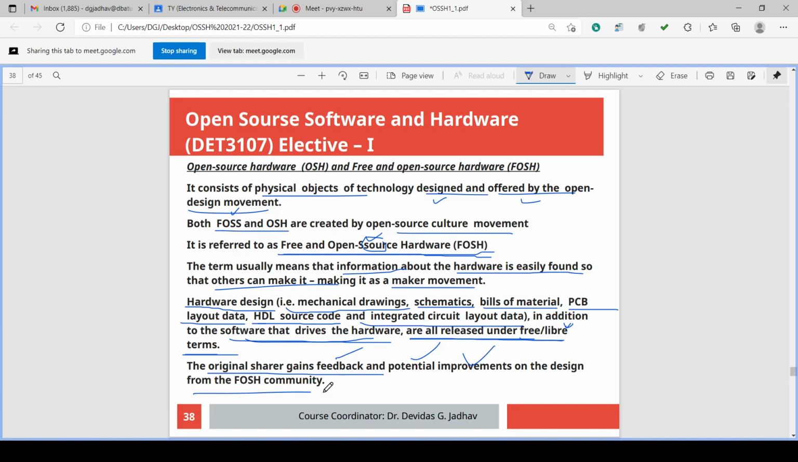So this is the hardware. The open source hardware concept is that the design and software are shared openly, and not the actual hardware. That is not possible because actual hardware requires money for its production. The design can be shared, the software can be shared, and then the original sharer will get feedback on the design and the software, and development and improvement in the software as well as the design. This is the concept of open source hardware and free and open source hardware.